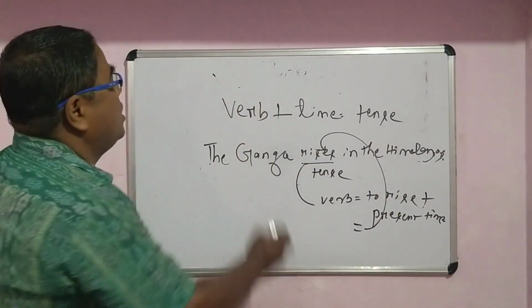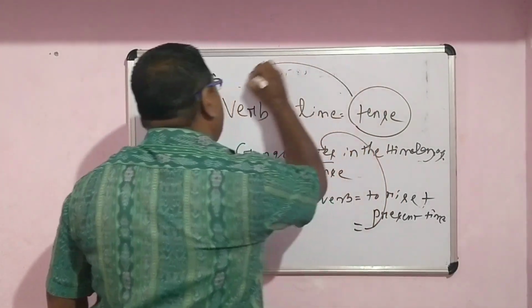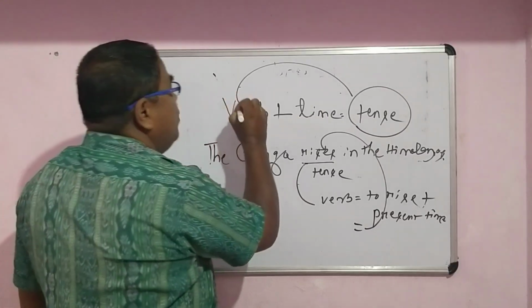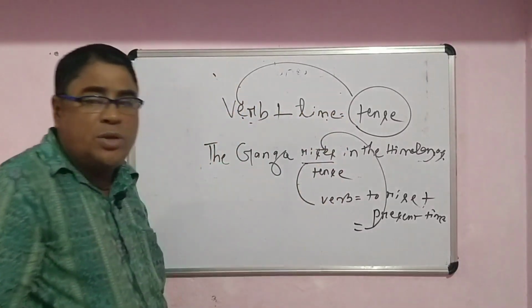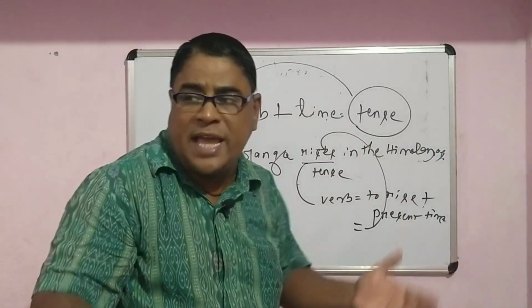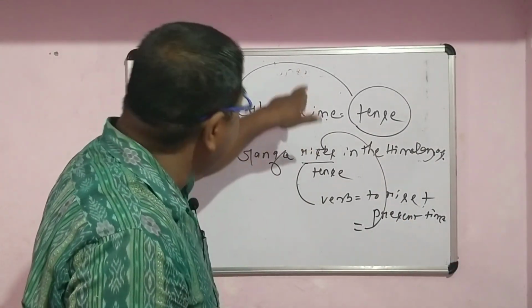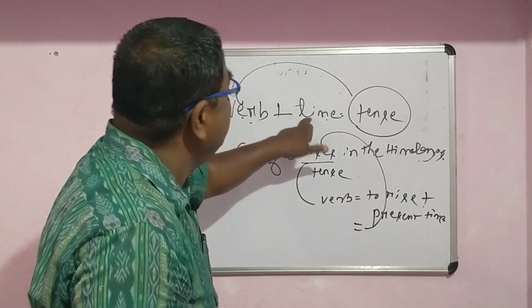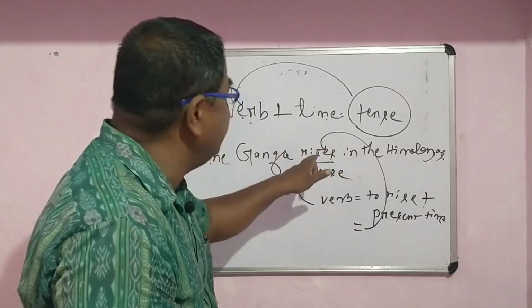Always remember, when you think of a tense, you first go to your verb. When a verb is associated with time, your time could be present time or past time or future time, and they make a certain tense. Similarly, here rises is the tense.